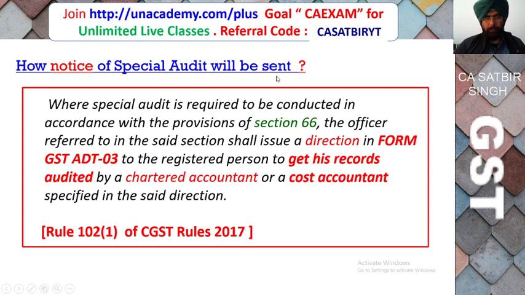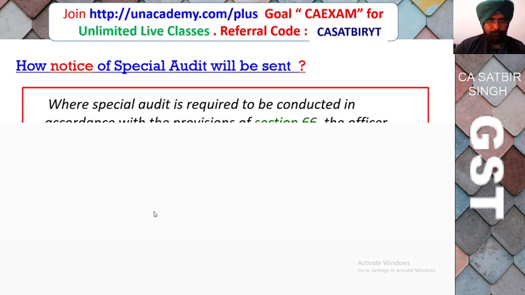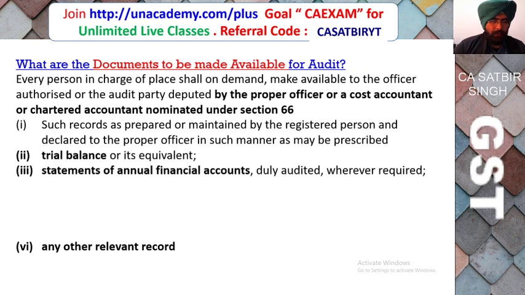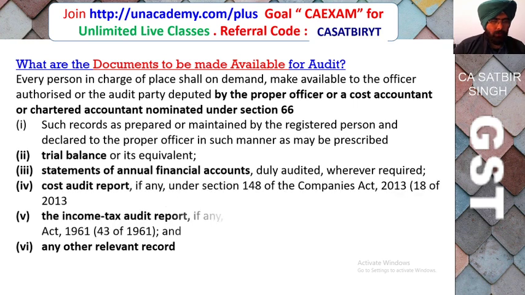So how will notice of special audit be sent? Where special audit is required to be conducted under Section 66, the officer will issue the direction in Form ADT-3 to the registered person to get his account audited by a chartered accountant or cost accountant. So what are the documents that will be made available? Trial balance, annual financial account, cost audit, income tax audit, and any other relevant record will be made available so that the audit can be conducted.